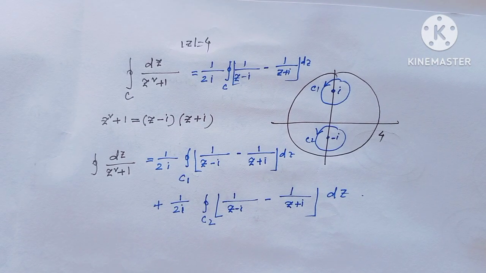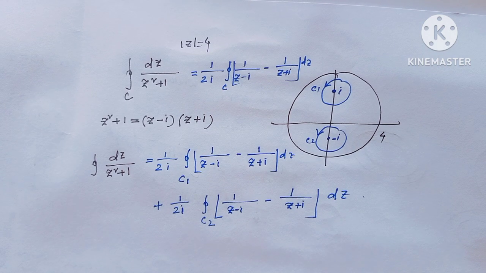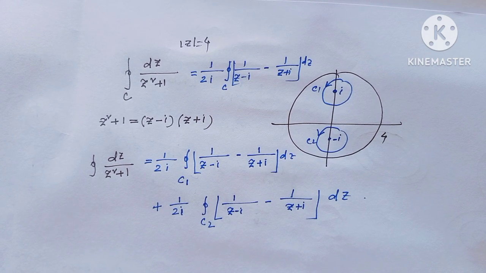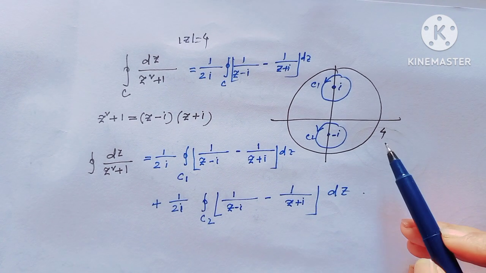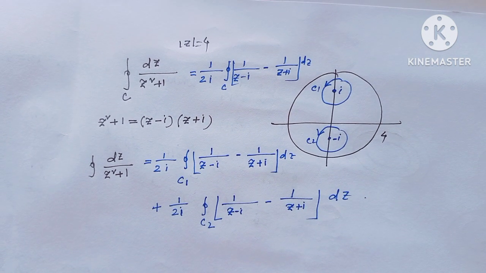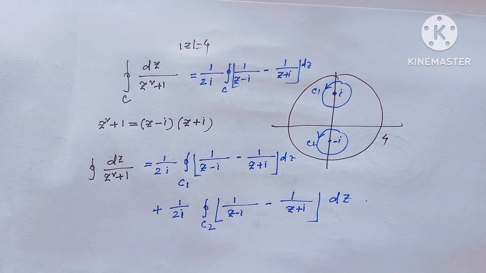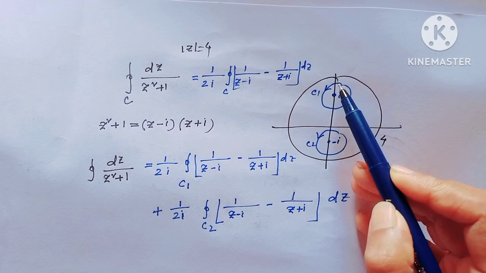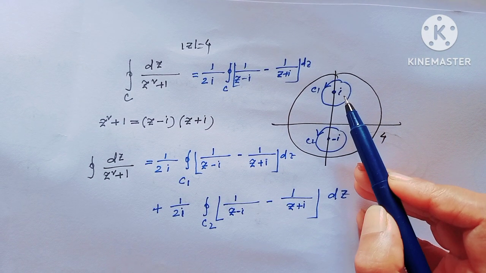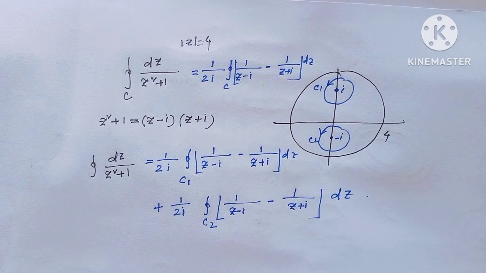A similar type of example: dz over z square plus 1 around the curve mod z equal to 4. And z square plus 1 means (z plus I)(z minus I). Inside mod z equal to 4, there exist two singularities, at the point I and at the point minus I. So consider two closed curves, around the point I and around the point minus I. So this is a multiply connected domain.